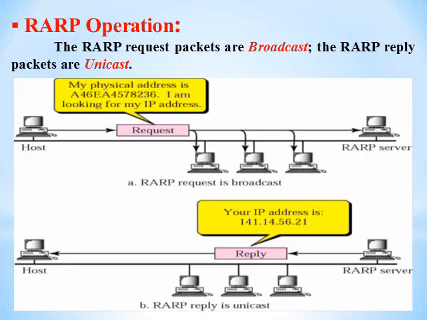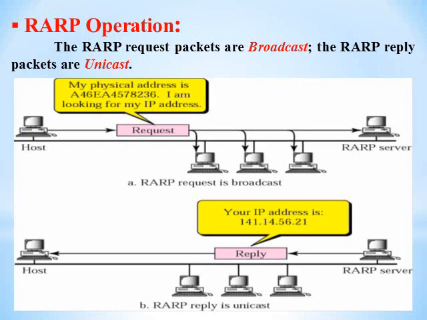RARP operations. For understanding the RARP operations, we have the figure. In that figure, we have the RARP request and RARP reply. In figure A, we have the network connections in which there is one host and one RARP server, along with different computers connected to the network. From this host, the request is sent to the RARP server. That request is nothing but: my physical address is F46EA 4578-236, and I am looking for my IP address. This request is sent by the host to the RARP server.